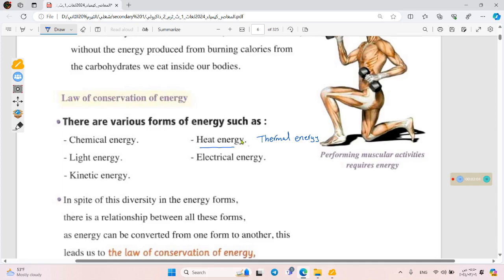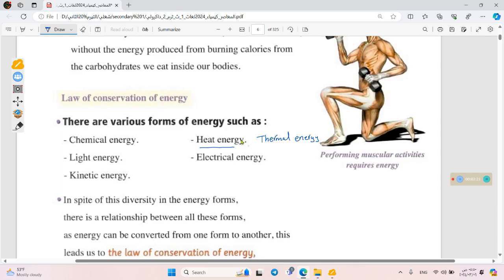As you know, any matter consists of molecules, and the molecules consist of atoms. These particles are in continuous motion. It's not a unified motion, it's a random motion.